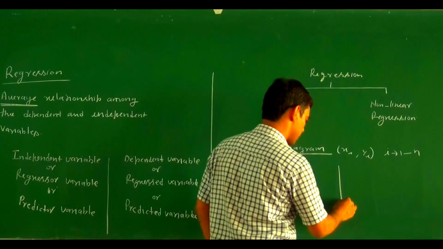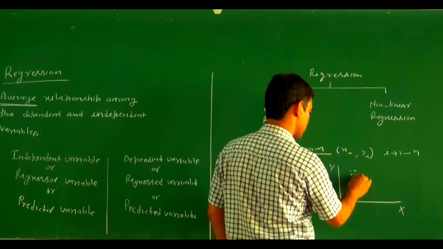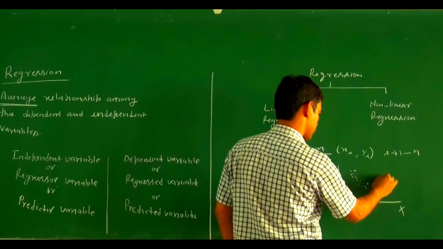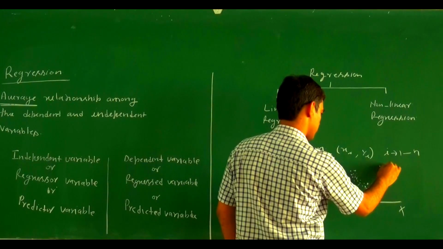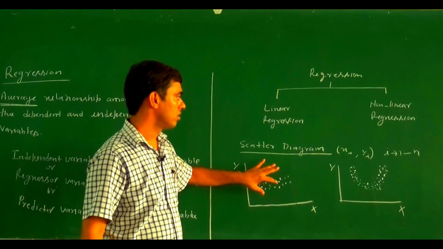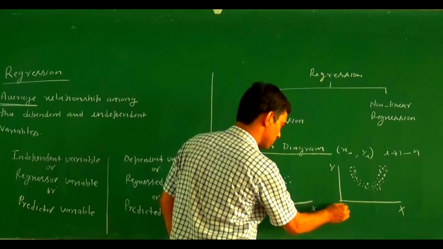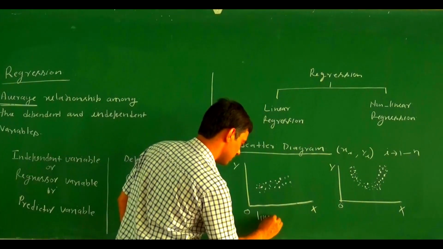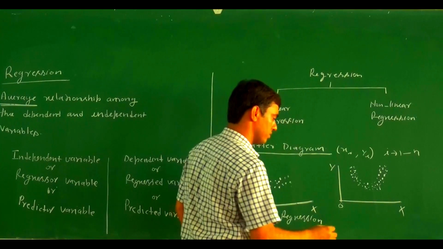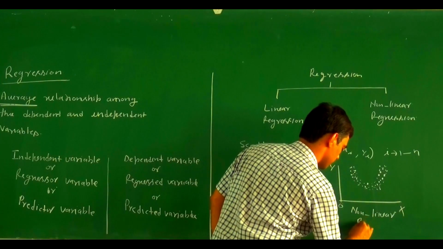If the scatter diagram looks otherwise, with points not along a line, then this is non-linear regression.